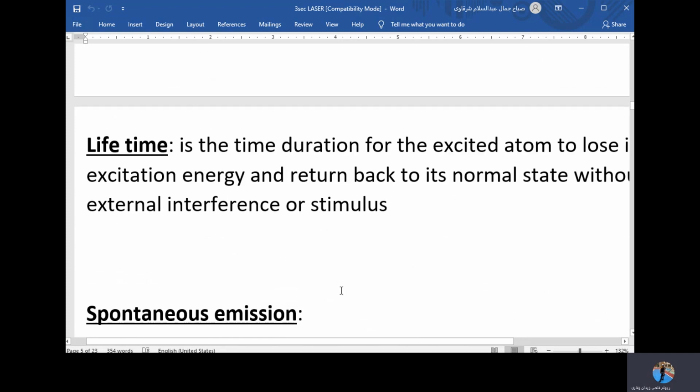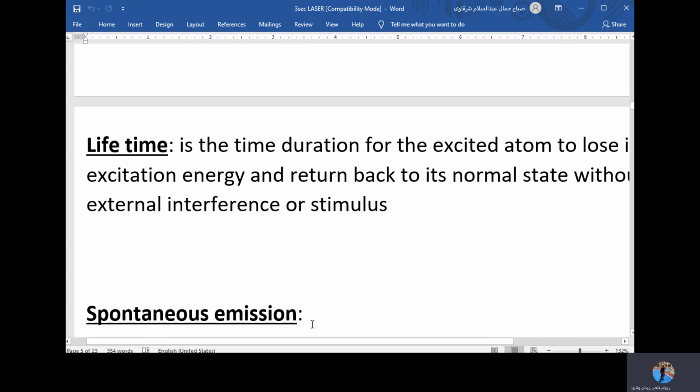Back again to this time, which is very, very important because it determines the difference between spontaneous emission and stimulated emission. It's called lifetime. Let's define the lifetime. Lifetime is the time duration for the excited atom to lose its excitation energy and return back to its normal state without external interference or stimulus. It's a return back without any external factor. That's the lifetime. And we mentioned earlier that this lifetime is very, very short. It's 10 to the power of negative 8 of a second.